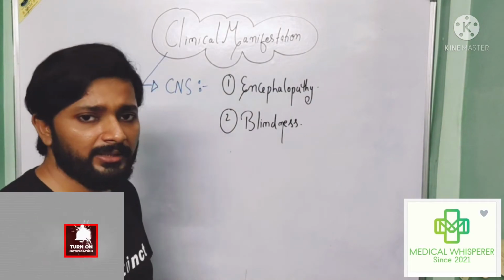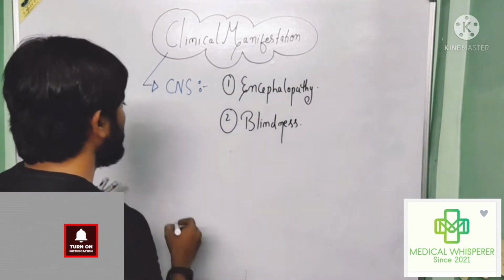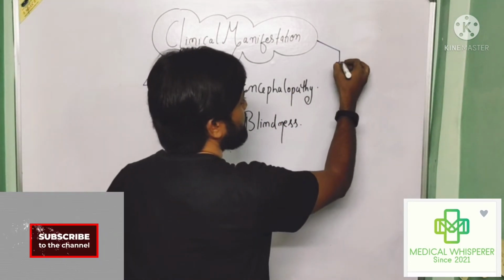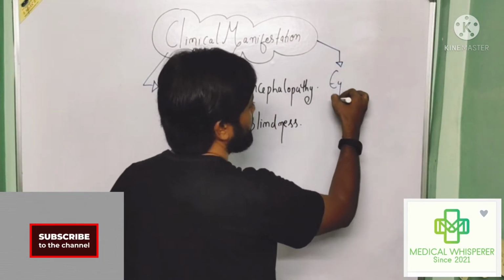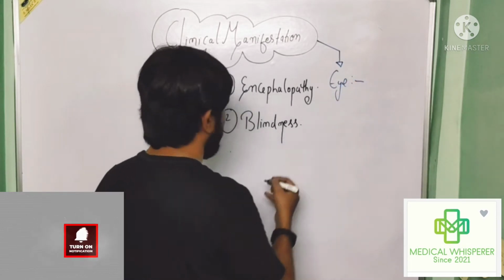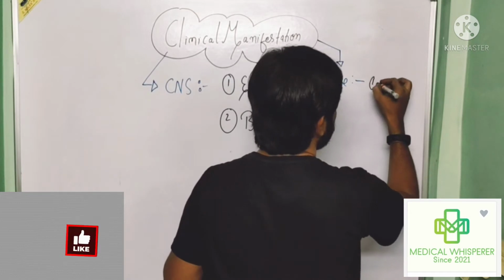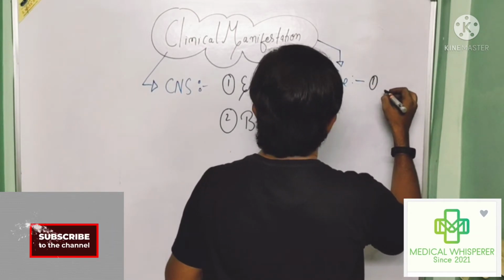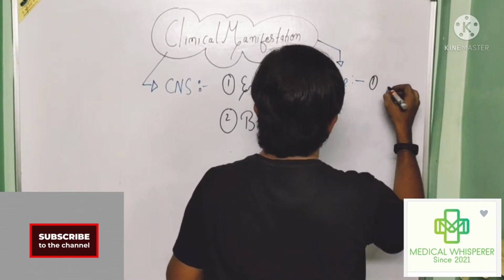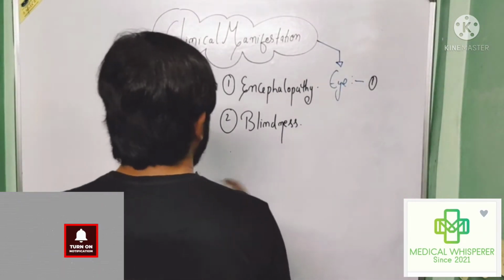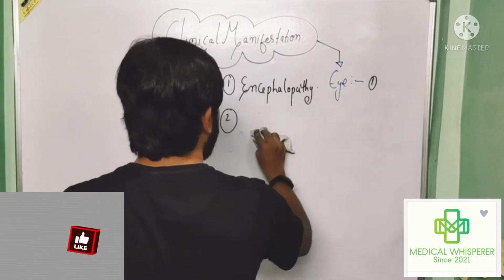Now after the central nervous system, next is the eye. Here it is not blindness, here it is a headache.